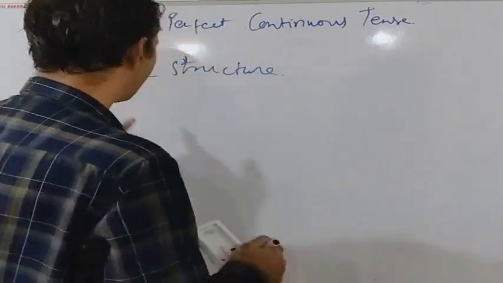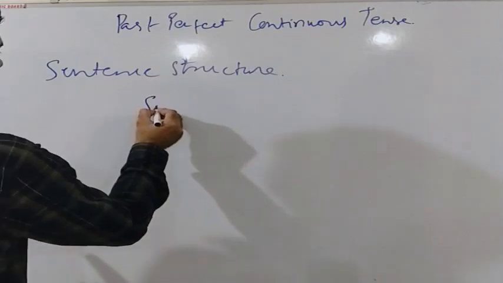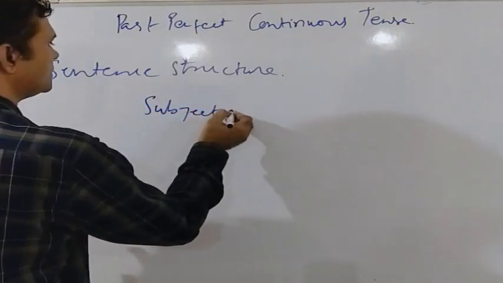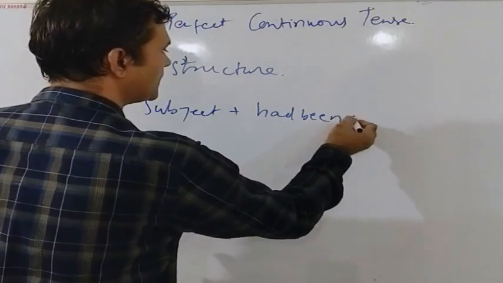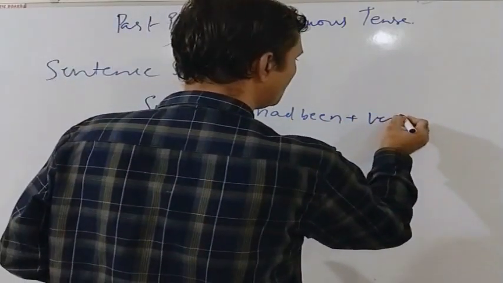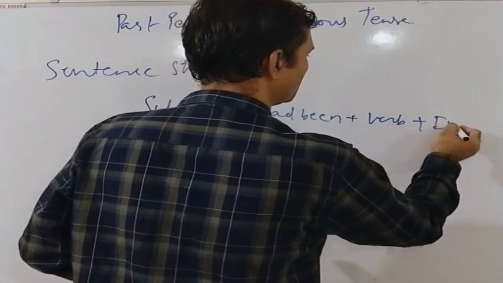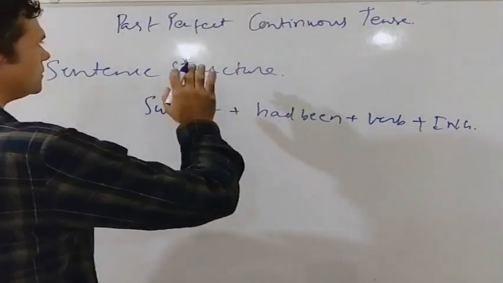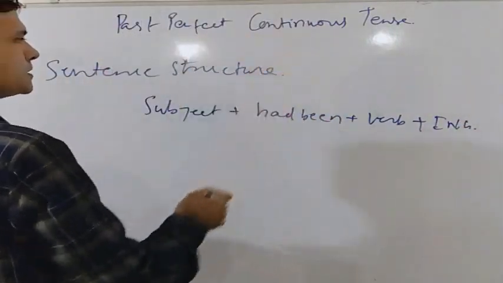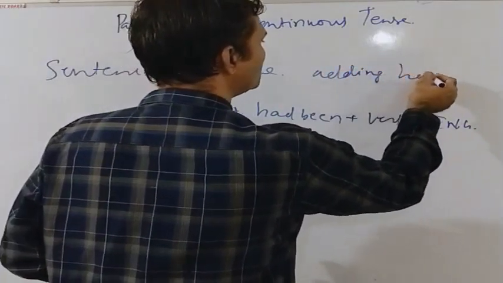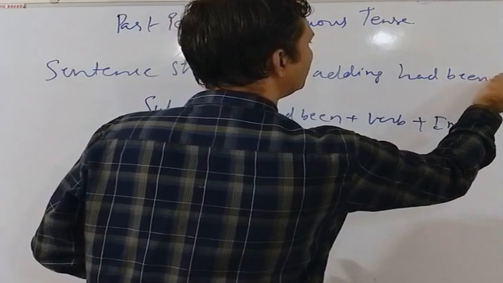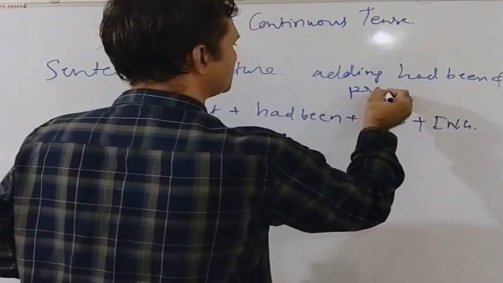That is, the sentence structure would be subject plus had been plus verb in the root form plus ing. Because a sentence in the past perfect continuous tense is formed by adding had been and the present participle.